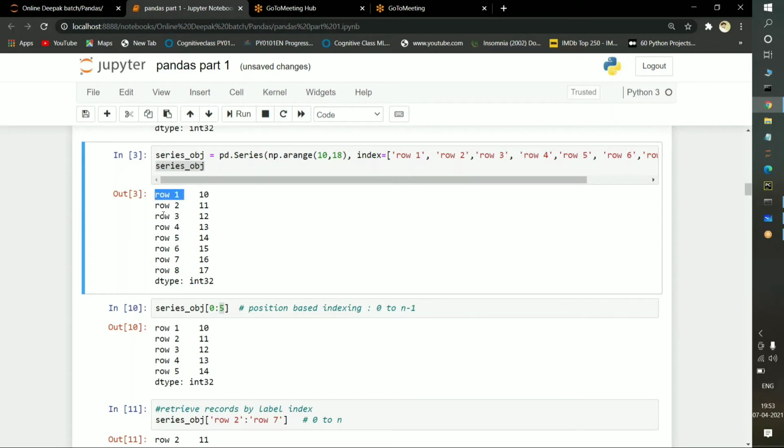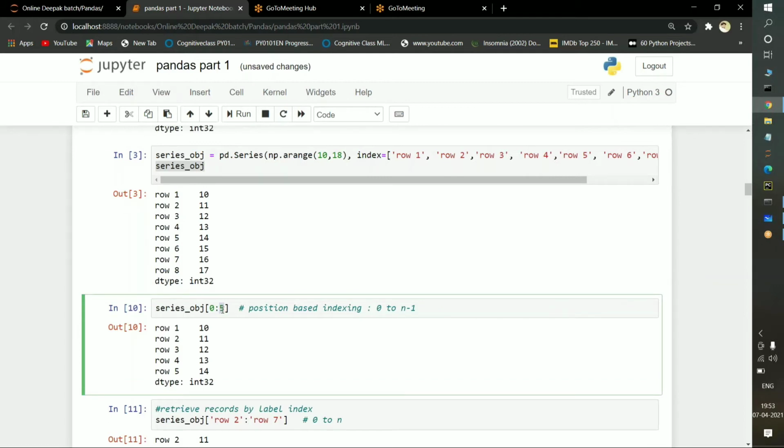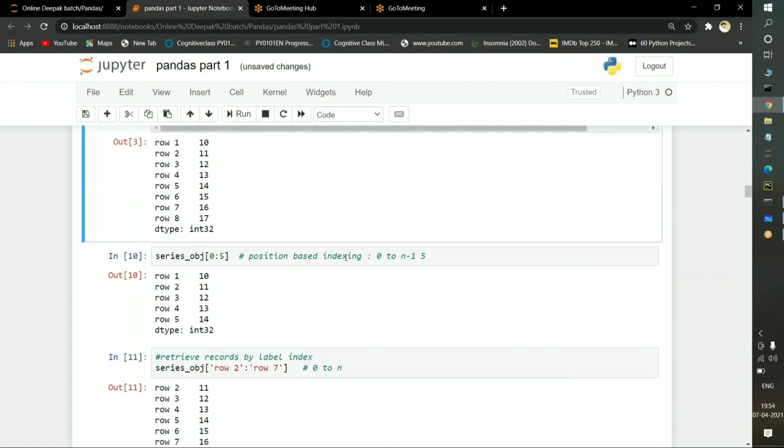Okay, from 1 it goes to 6, but it does not print 6. Why? Because the index position also follows the n-1 category, which means the slicing operation follows n-1. So see here, 0, 1, 2, 3 and 4. From 0 to 4 it will execute. I explained here, position based indexing goes from 0 to n-1. Here n is nothing but 5, so 5 minus 1 is nothing but 4. So from the 0th index position to the 4th index position, it is going to print. Okay, this is one kind of slicing operation.